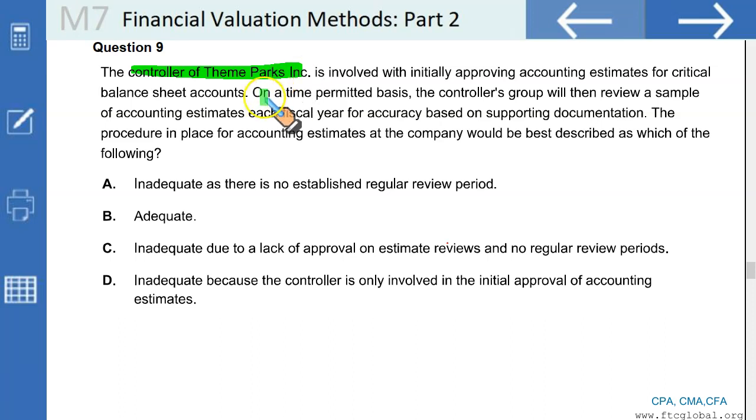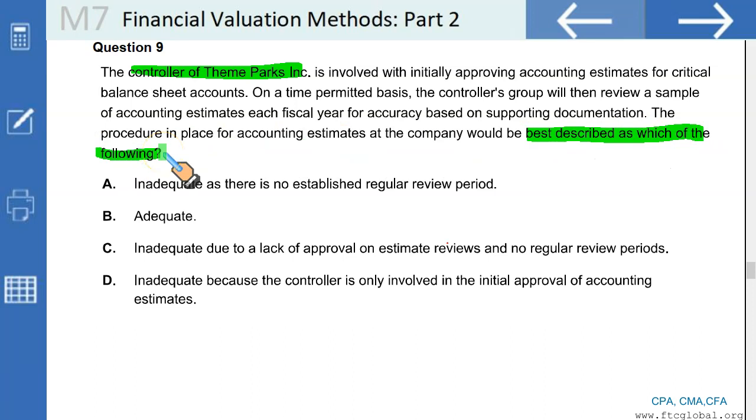Let's move on. On a time permitted basis, ad hoc basis, as-need basis, the controller's group responsible for establishing accounting estimates and accounting policies will then review a sample of accounting estimates each fiscal year for accuracy based on supporting documentation. The procedure in place for accounting estimates at this company would be best described as which of the following.